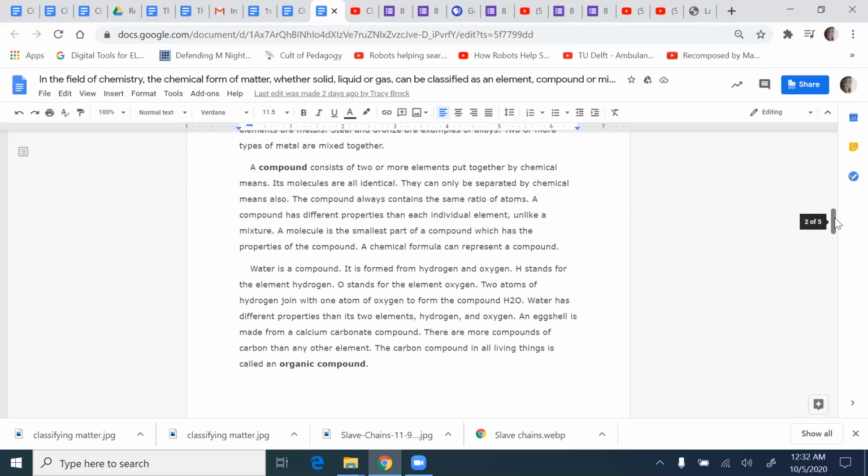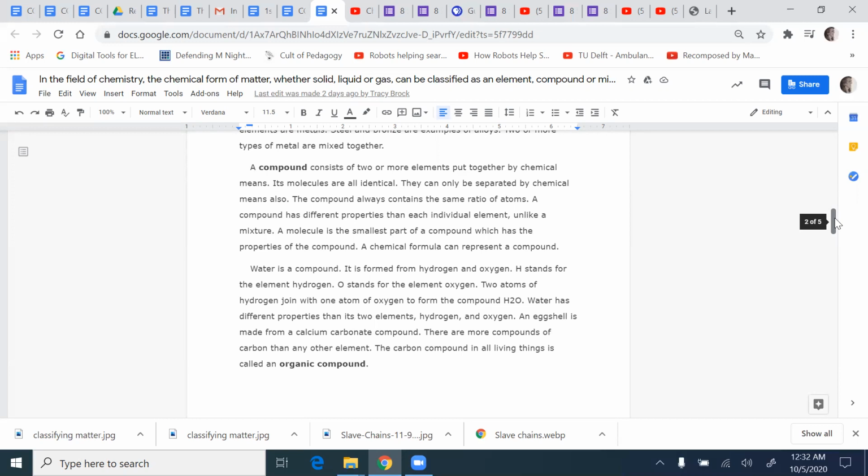A chemical formula can represent a compound. Water is a compound. It is formed from hydrogen and oxygen. H stands for the element hydrogen. O stands for the element oxygen. 2 atoms of hydrogen join 1 atom of oxygen to form the compound H2O. Water has different properties than its 2 elements, hydrogen and oxygen.